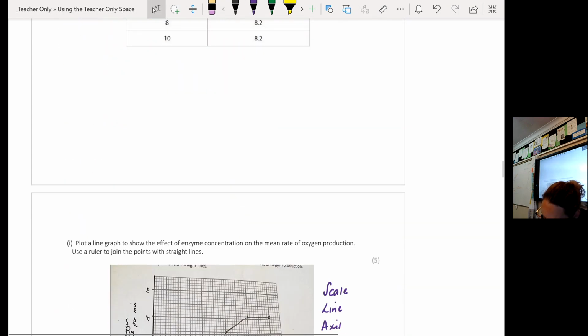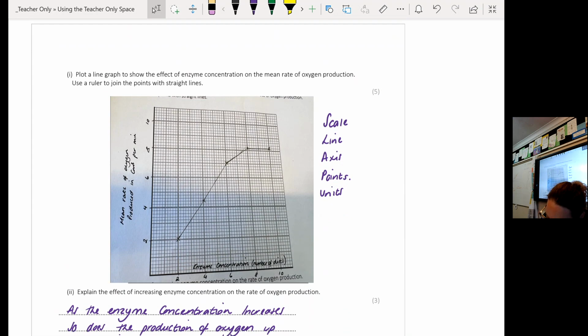So the next question says, plot a line graph to show the effect of enzyme concentration on the mean rate of oxygen production. This bit is important. Use a ruler to join the points with a straight line. Now, in biology especially, you will always have this. The only point where you won't have that sentence in the question is if it's asked you to draw a bar chart, okay? Now, this means that you are not going to get penalised by not doing your line of best fit differently from how you do it in maths. Here, the question specifically instructs you to join your points together with a straight line, okay? Now, you can also join it to 0. That doesn't make a difference.